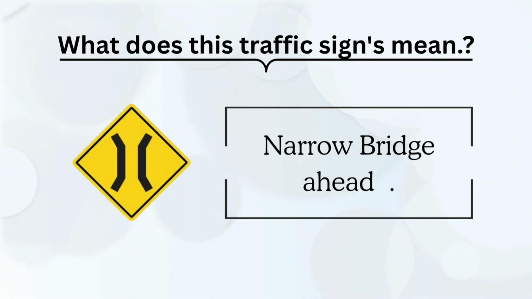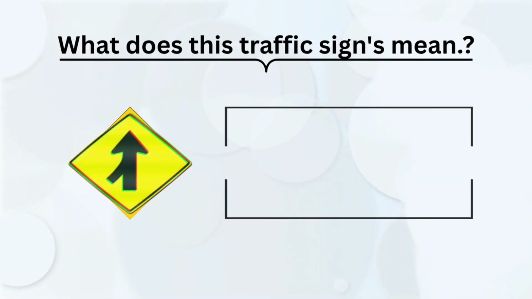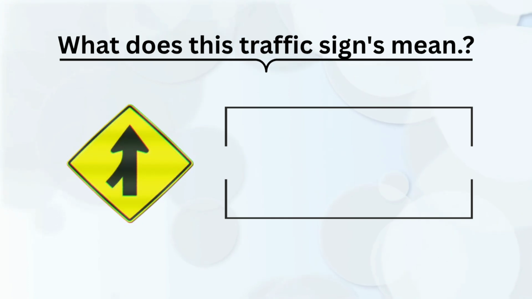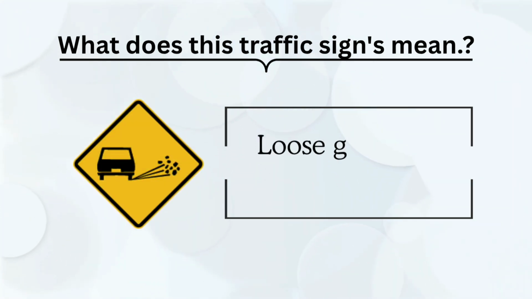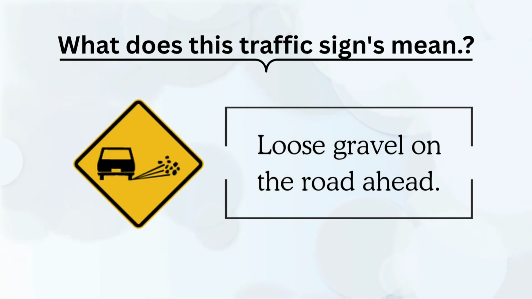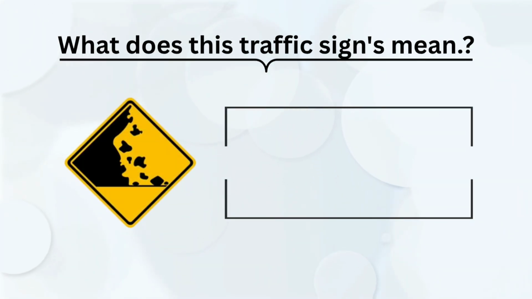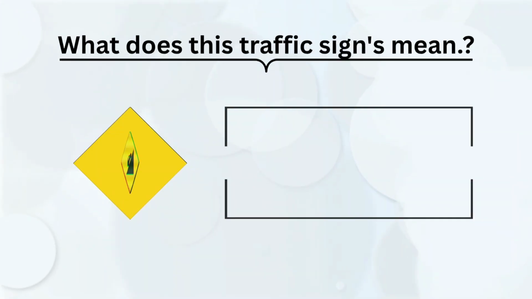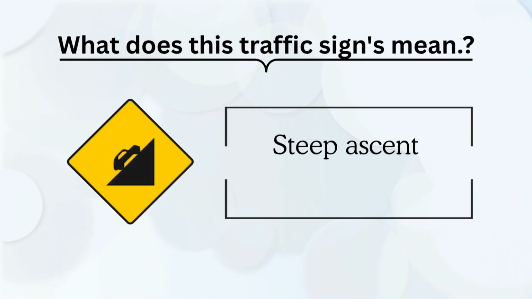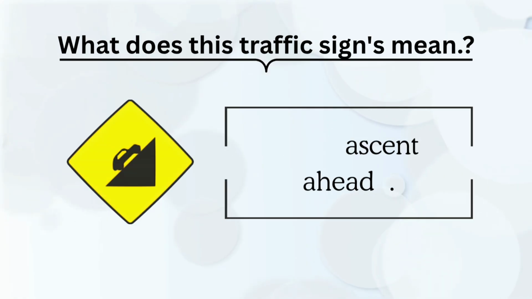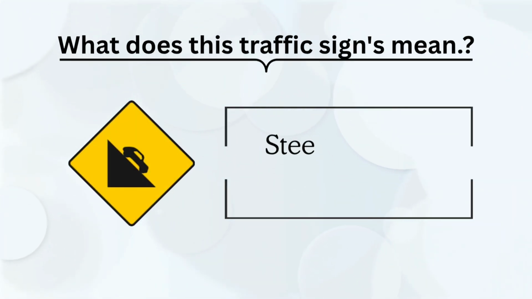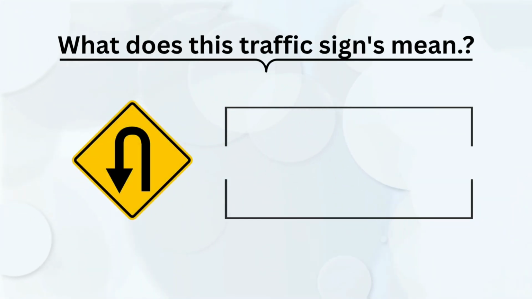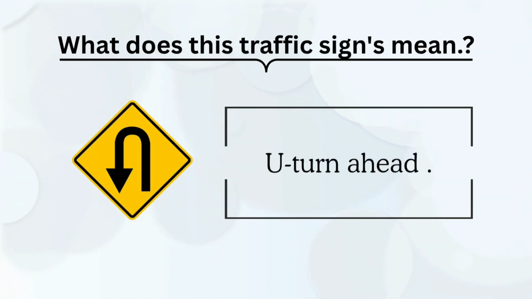Narrow bridge ahead. A lane is merging from the right. Loose gravel on the road ahead. Beware of falling rocks. Steep ascent ahead. Steep descent ahead. U-turn ahead.